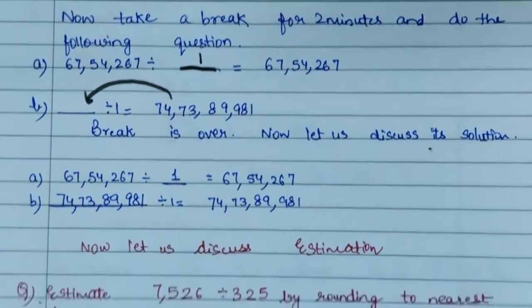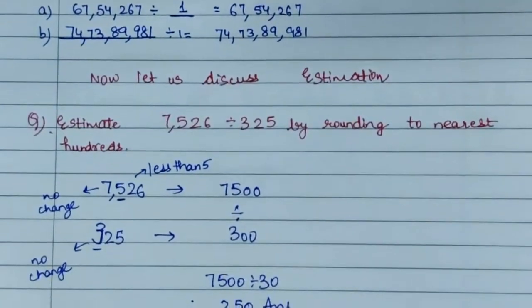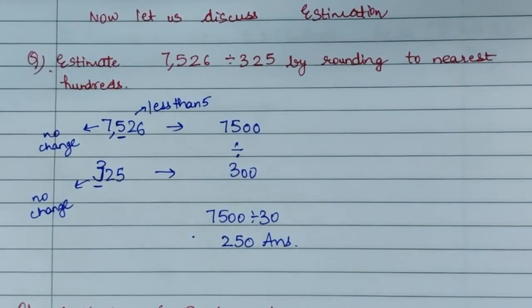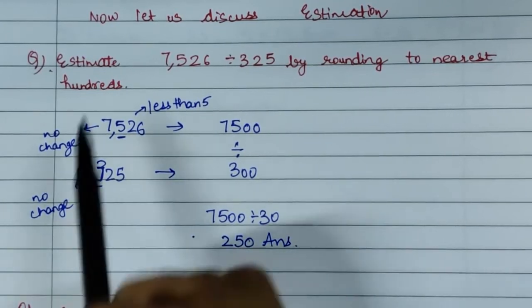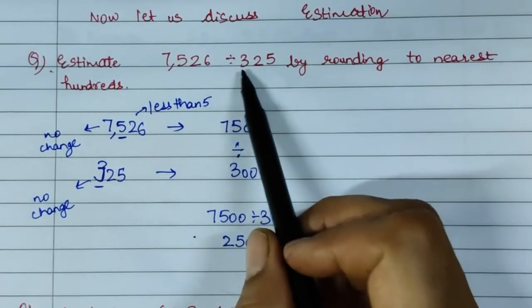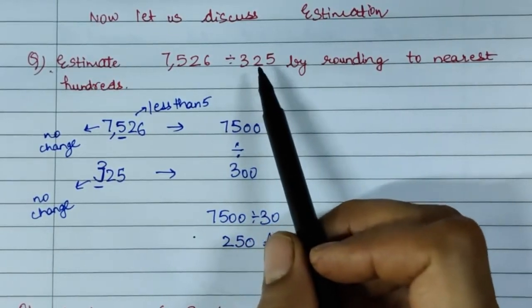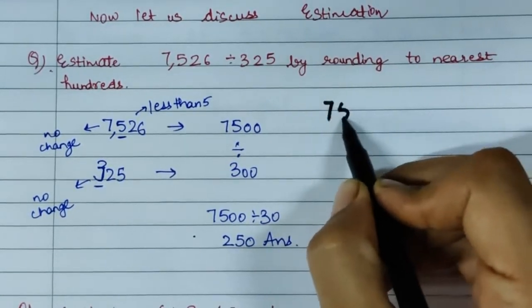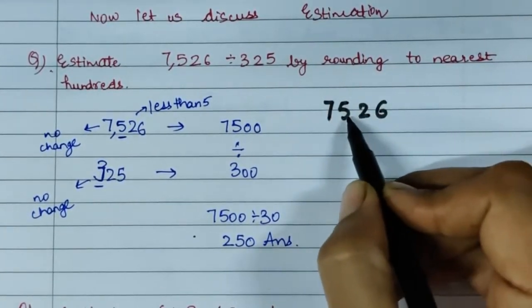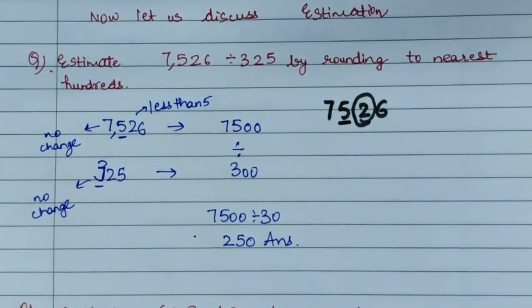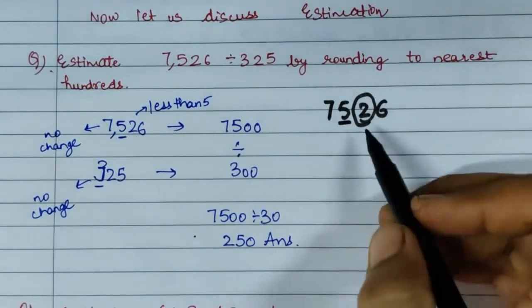Now children, let us discuss the estimation based on division. We have already discussed it in addition and subtraction, so this is similar. Estimate 7,526 divided by 325 by rounding to the nearest 100. So now see here: 1s, 10s, 100s. Now the digit in the circle is less than 5.